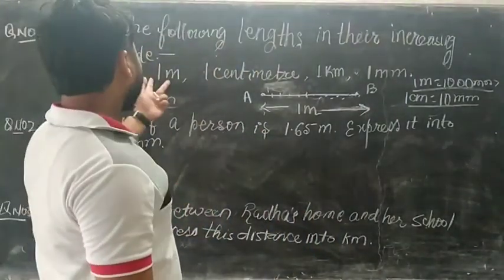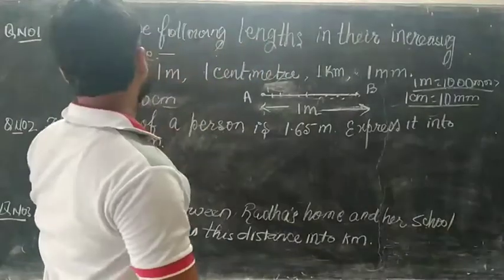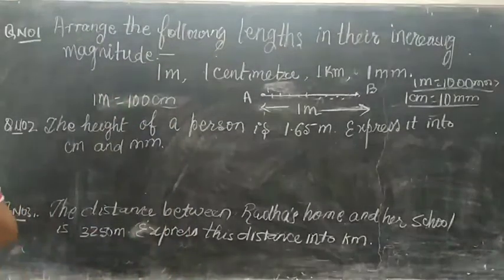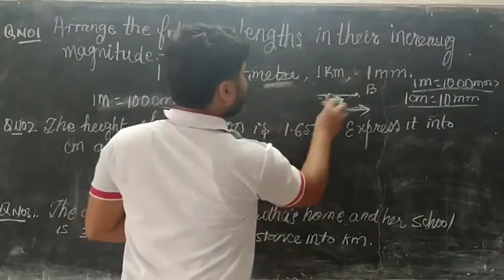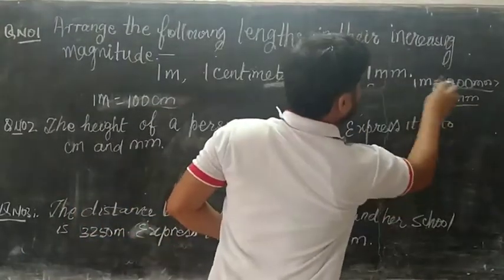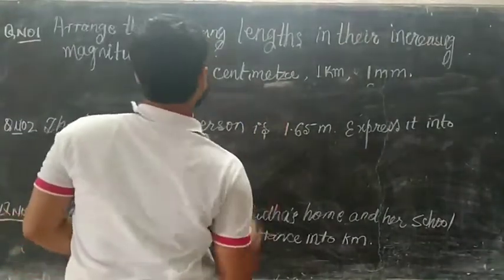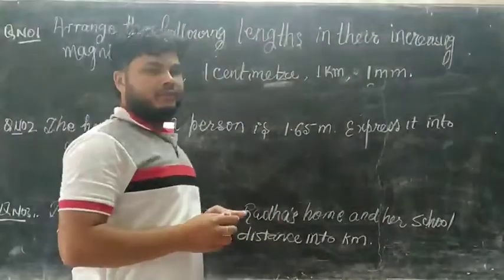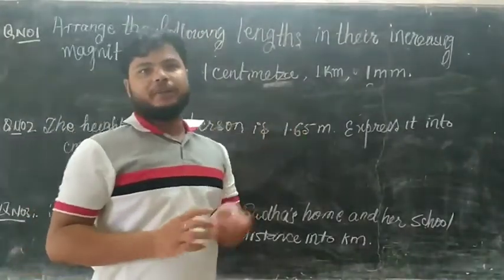So here we will arrange the following lengths in increasing order of magnitude. We can easily arrange all these magnitudes on the basis of multiples of meter and sub-multiples of meter.